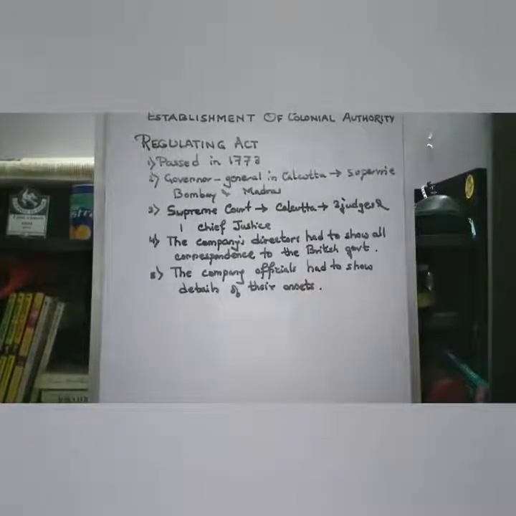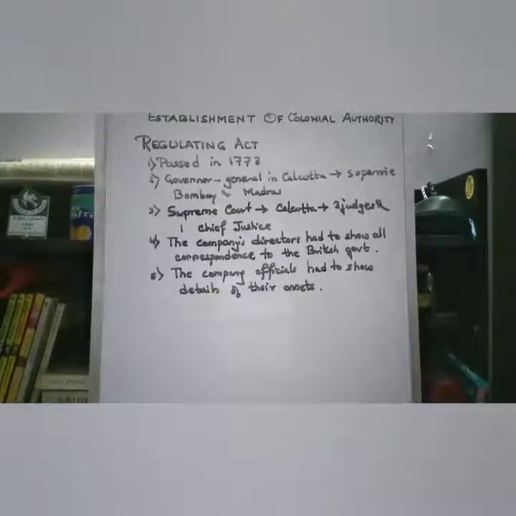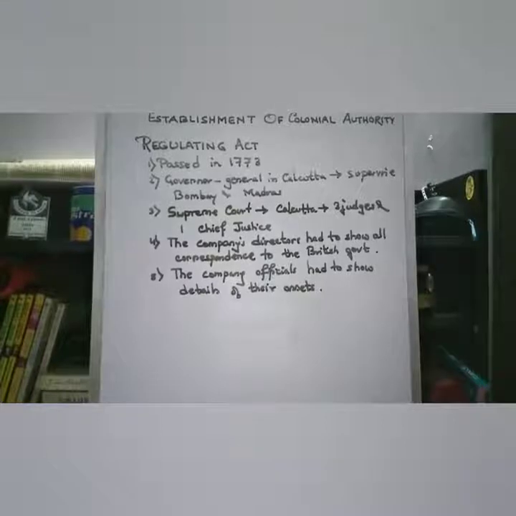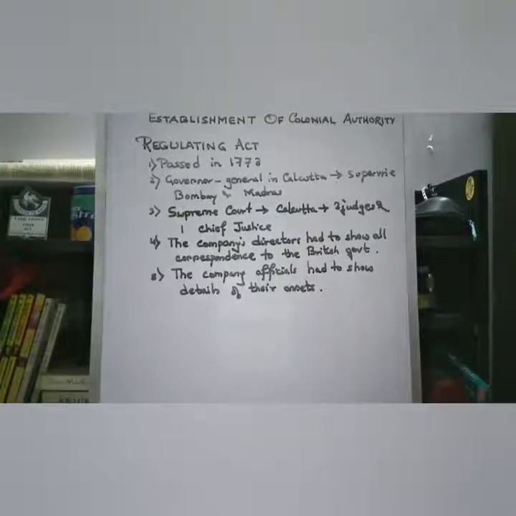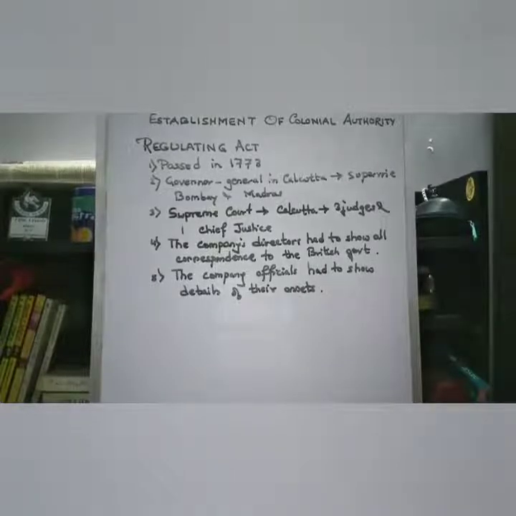The British government realized that many of the methods which the company and its officials were following in India were corrupt and even cruel, and in an effort to establish better administration in India and to exercise control over the activities of the East India Company, the British government passed various laws. The first of those laws is the Regulating Act of 1773.